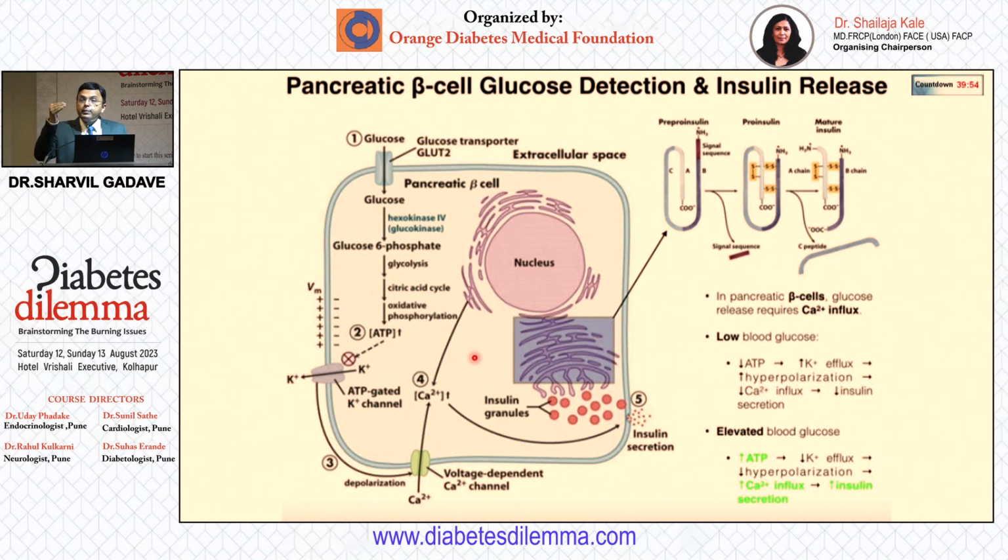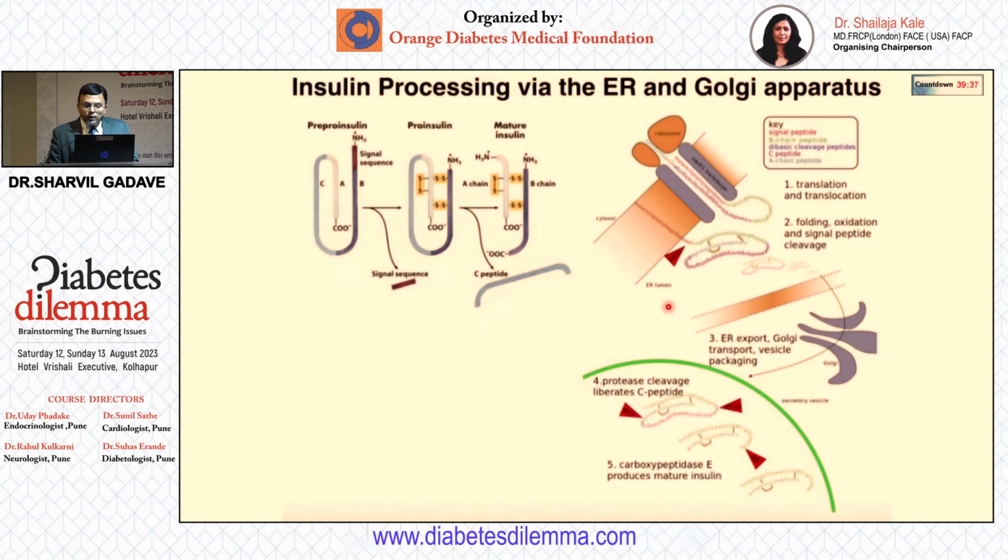Insulin resistance may be there for several years, but that may not translate into diabetes. But when there is a factor of beta cell dysfunction, that is the time when the patient presents as diabetes. Now, this is about insulin release.